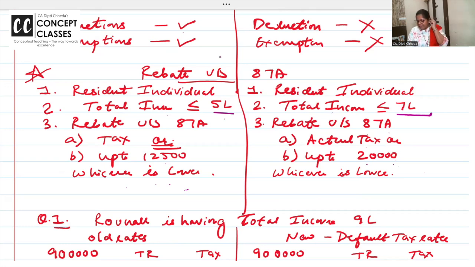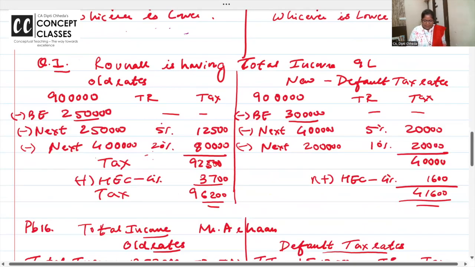Now in your study material also it is written 25 or 25, the workout will not happen. Because up to 3 lakh is basic exemption. 3 to 7 lakhs, on 4 lakh the tax is 5%, that is 20,000. And the rebate is only up to 7 lakhs. I hope you are getting. Yes, see this.